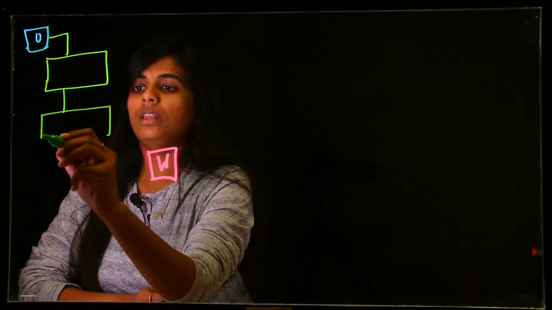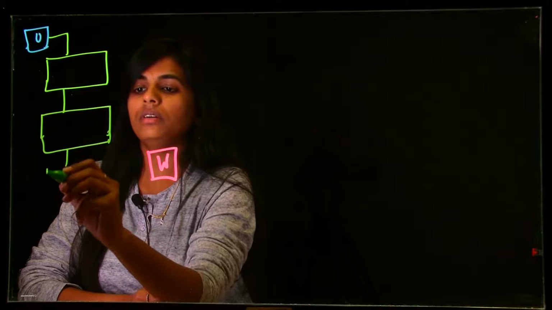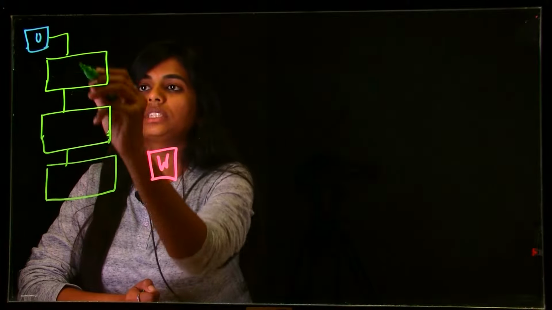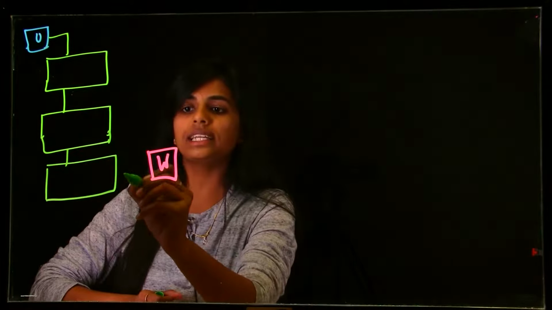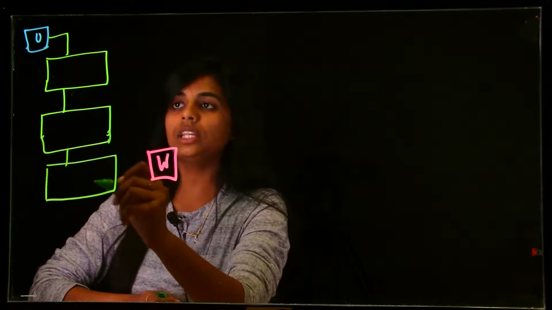I'm going to draw it here. So this is 3 levels of password authentication, and once the user has passed through these 3 levels of authentication, they will be able to access the website.